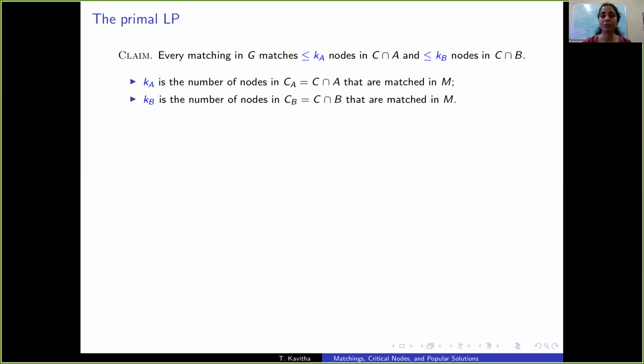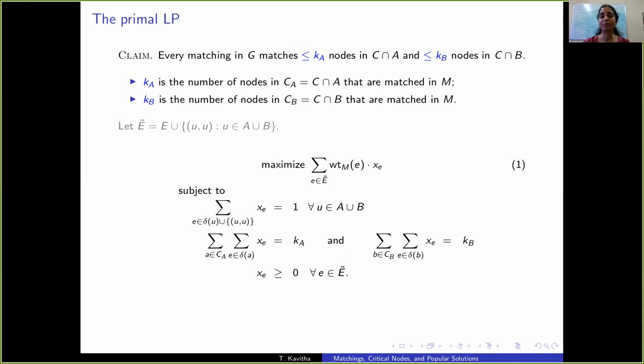It's quite easy to show the following claim. If Ka is the number of critical nodes of A that are matched in our matching M, and Kb is the number of critical nodes of B that are matched in M, then every matching in G has to match at most Ka critical nodes of A and at most Kb critical nodes of B. Let's look at the following LP. This computes a max weight critical matching. So by our earlier observation, what it computes is the maximum value of delta N comma M, where N is a critical matching.